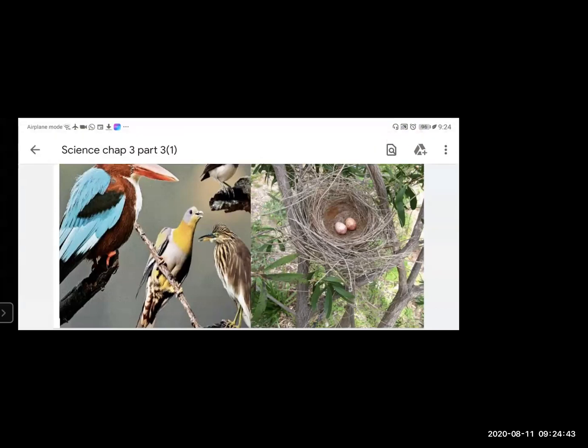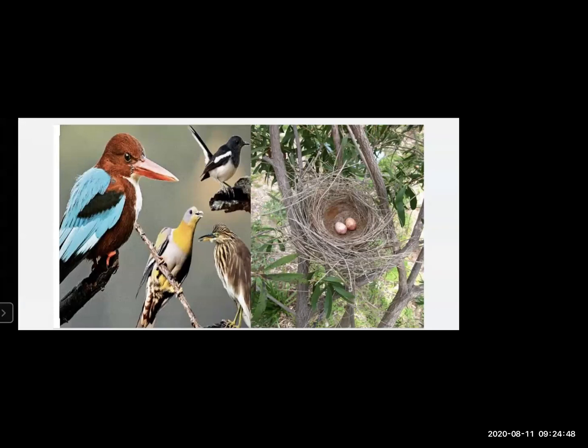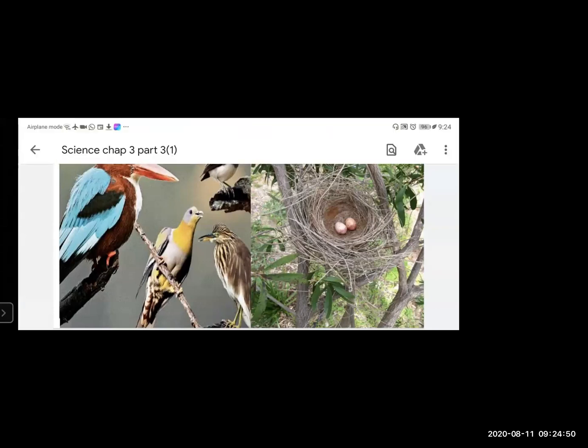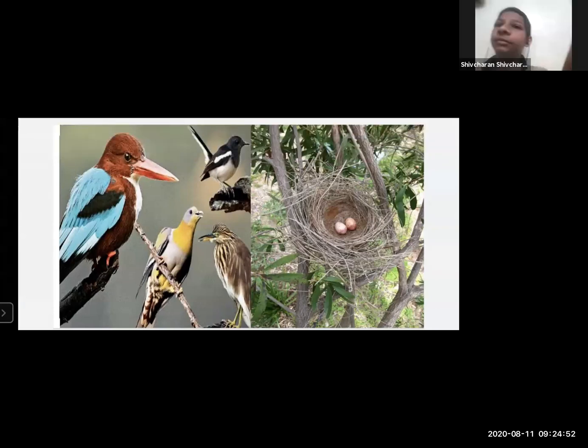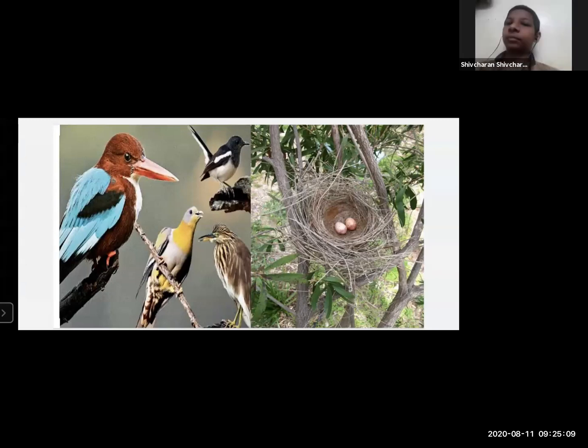Yes, Rupesh, tell me. Rupesh, are you there? Ma'am. Yes, tell me who lays eggs directly on the ground. We have come across one bird, the Indian bustard. Very good, very good. And it is also known as Maldoc, right?